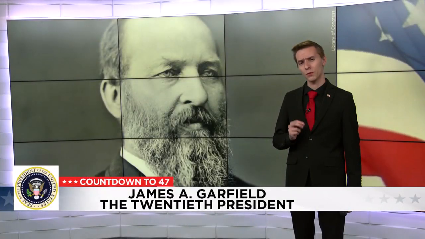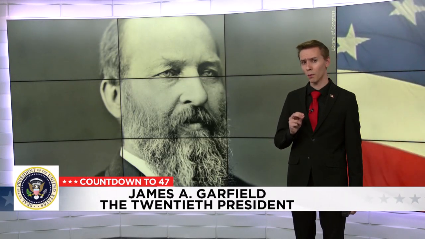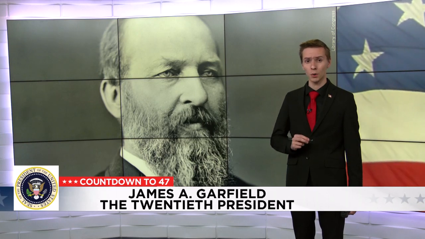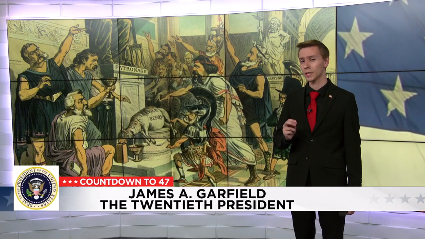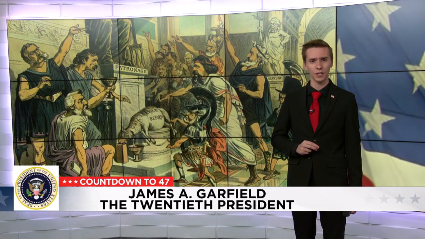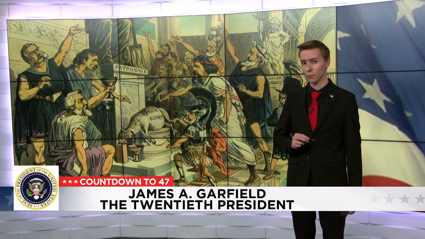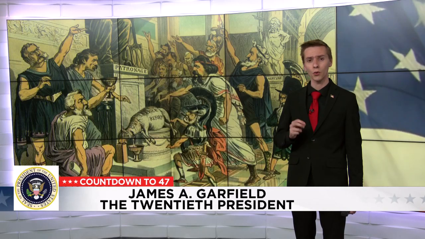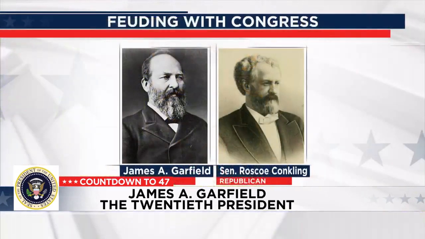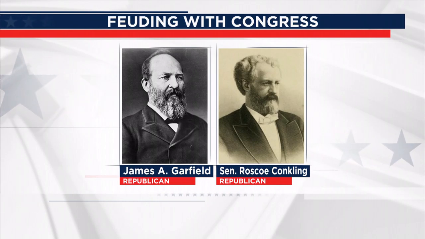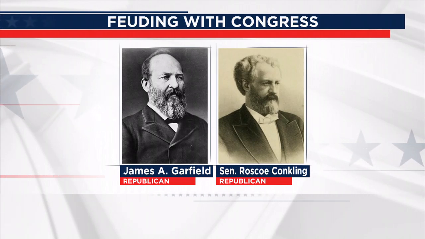President Garfield's main focus would be to take on the patronage system, drawing the ire of powerful members of Congress. Among them was Senator Roscoe Conkling of New York. Now let's discuss the patronage system a bit more, because it becomes so significant down the line of history. The system is where government officials, once becoming elected, reward the people who supported and helped them win with powerful positions. The struggle between President Garfield and Conkling would come to a head when Conkling contested one of Garfield's appointments.